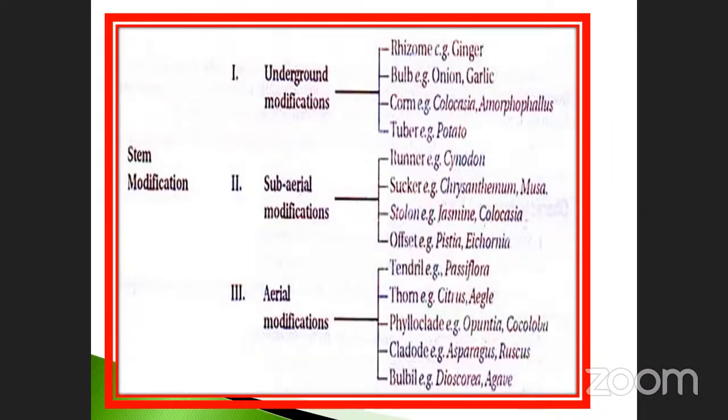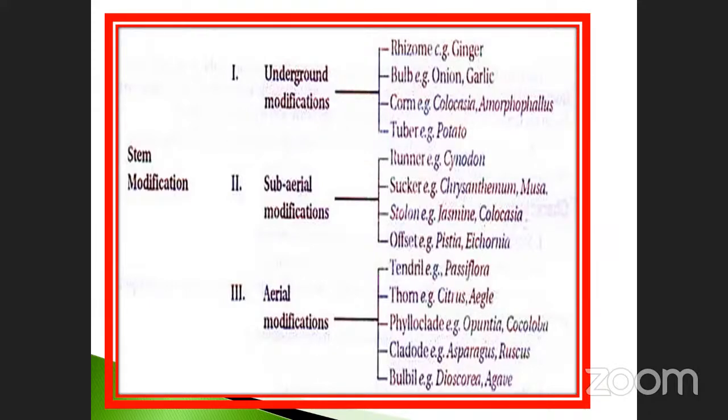Okay. And the third one is called aerial modifications. Aerial modification means the upper part, whether it may be an axillary bud. The aerial part means, take for example, the tip of the stem. The tip of the stem is also converted into tendril, example passiflora. And another one is called thorn. The axillary buds are also converted into thorn. Example, citrus, aegle. Okay, these are the examples.